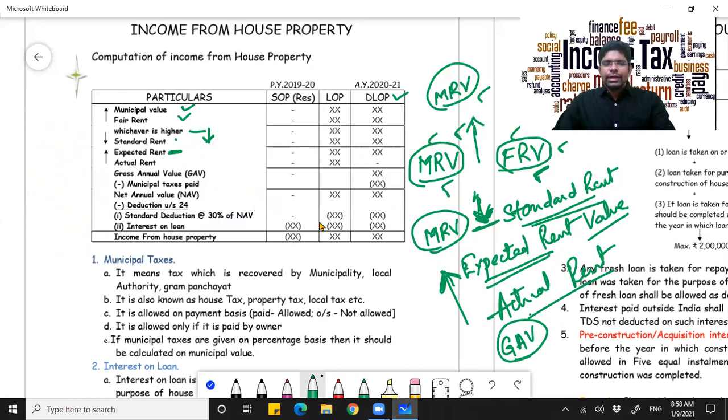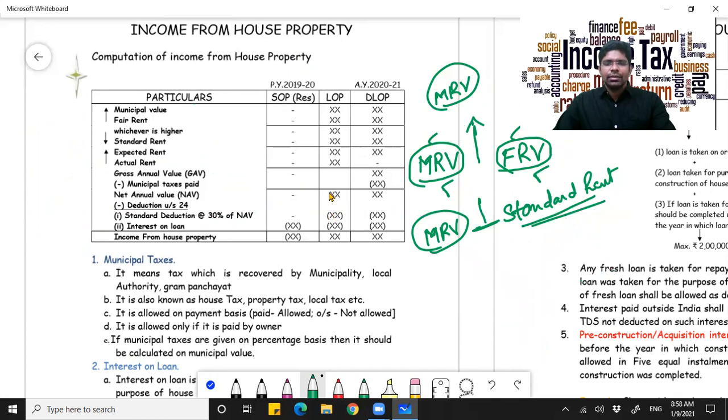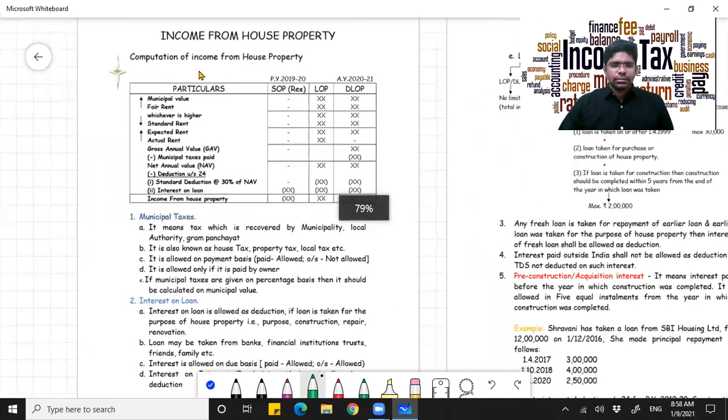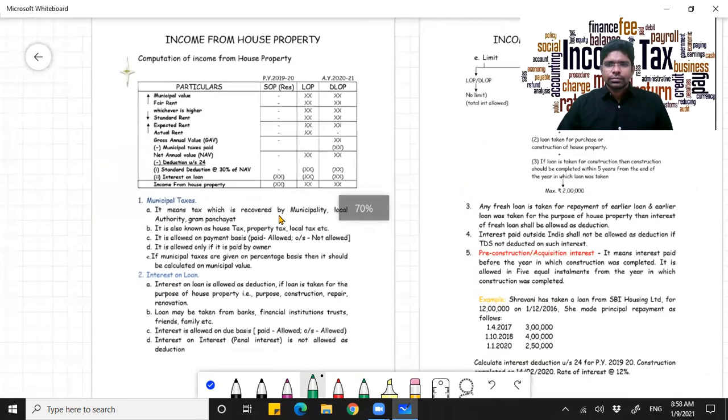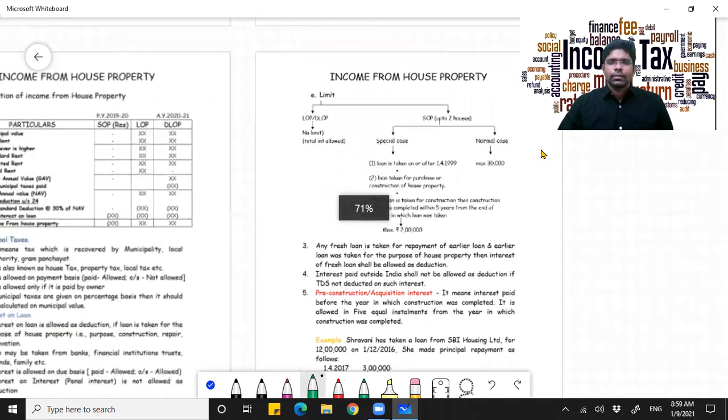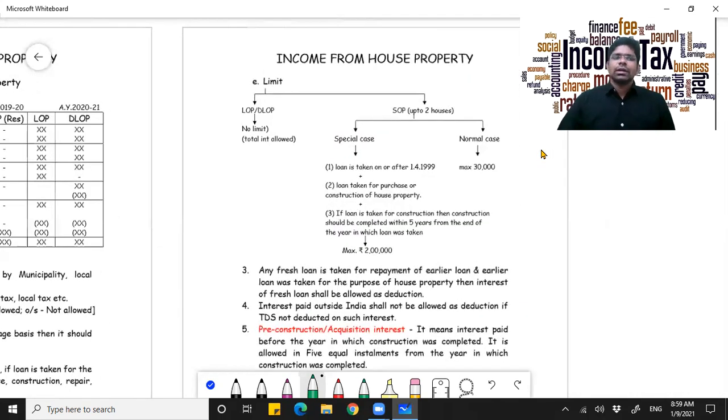Now, the interest component, we shall look at it in detail. What is your interest component and up to what amount will you deduct?